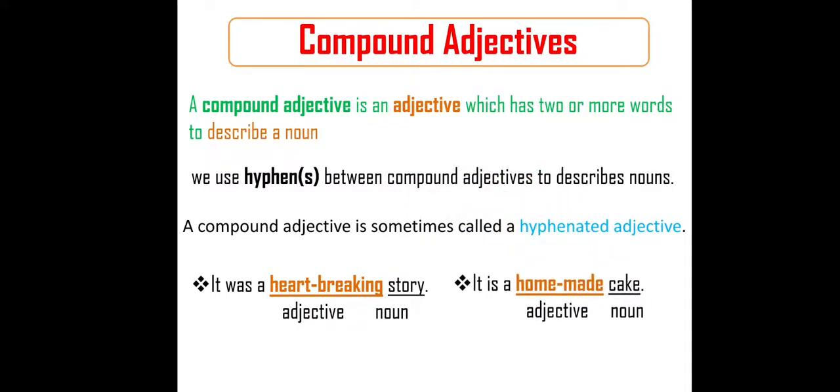The next example: it is a homemade cake. It is a cake, but what kind of cake? Where was it made? It is prepared at home. So that is a homemade cake. Homemade is an adjective. What kind of adjective? Compound adjective. Why is it a compound adjective? Because it is formed with two words. So if we have two or more words, it's called a compound adjective. I hope you understood better.